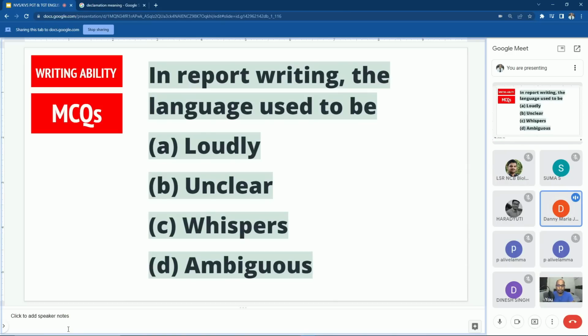In report writing, the language used should be loud, unclear, whispers, or ambiguous. Ambiguous. Correct. What is the meaning of ambiguous?